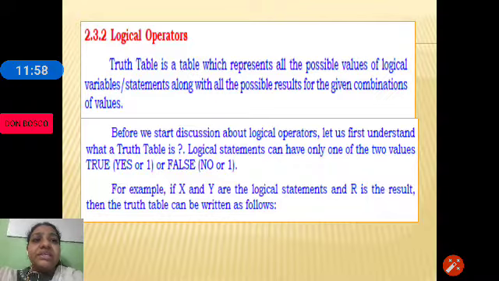A truth table is a table which represents all the possible values for a logical variable and the output that will be expected. For example, if x and y are the logic variables, x can be 0 or 1, y can be 0 or 1, then R represents the result in the truth table.